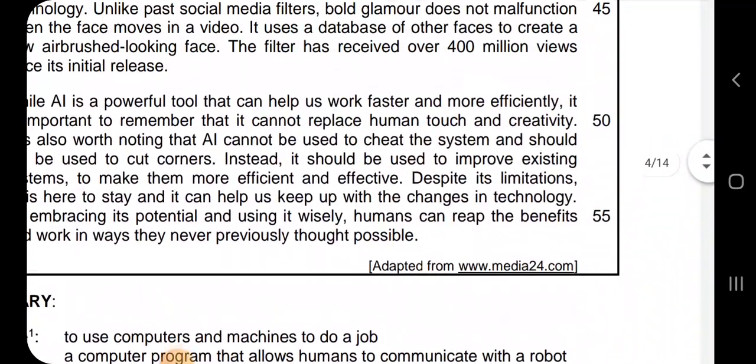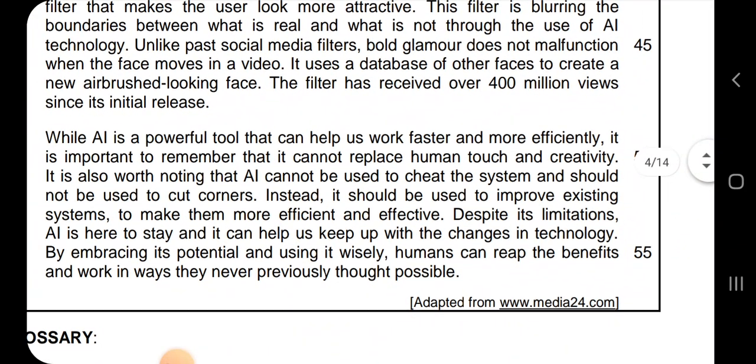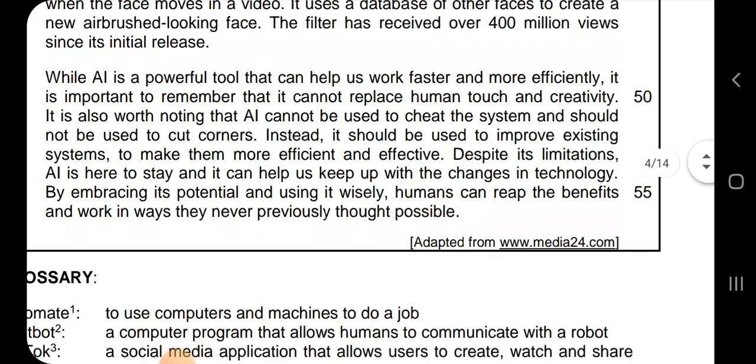And what else? Yes, it can help us work faster and more efficiently. It is important to remember that it cannot replace human activities as well. And it cannot be used to cheat systems. So there's a lot you can write there.